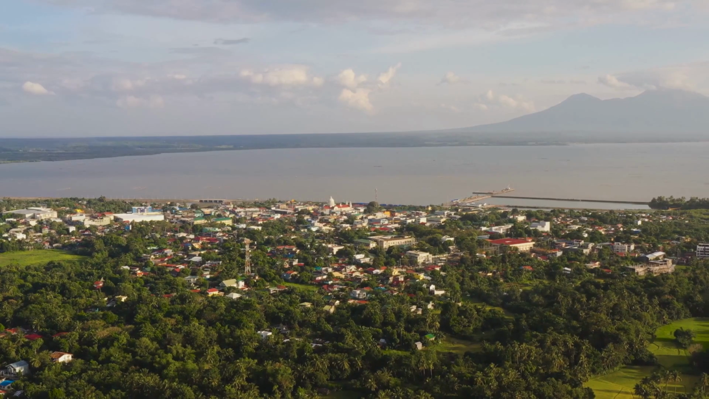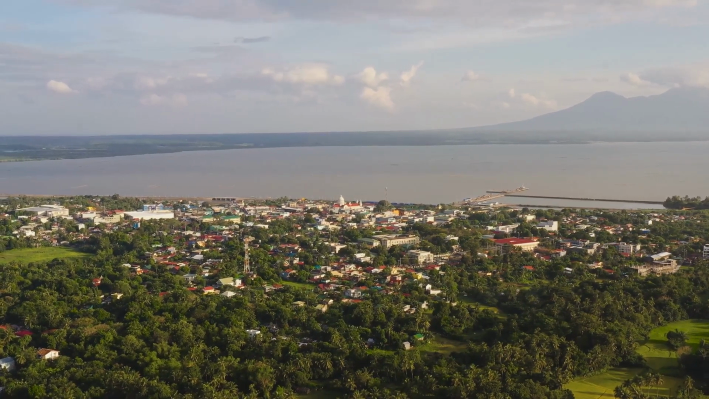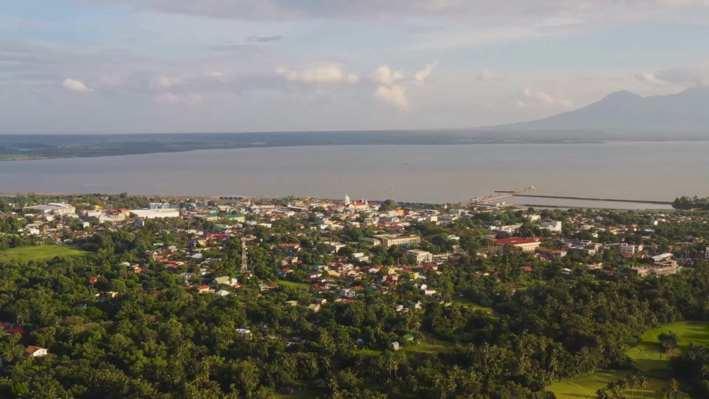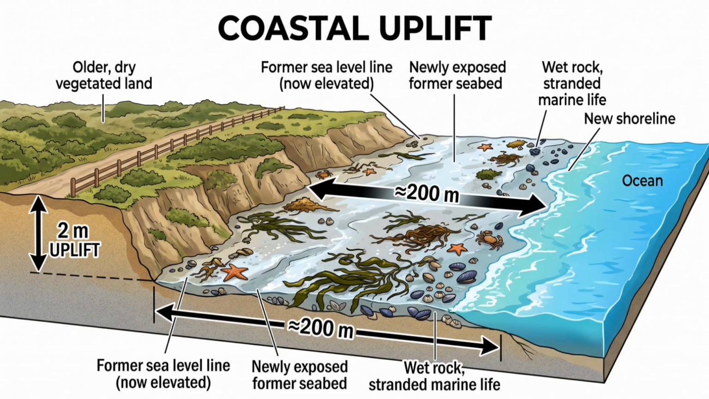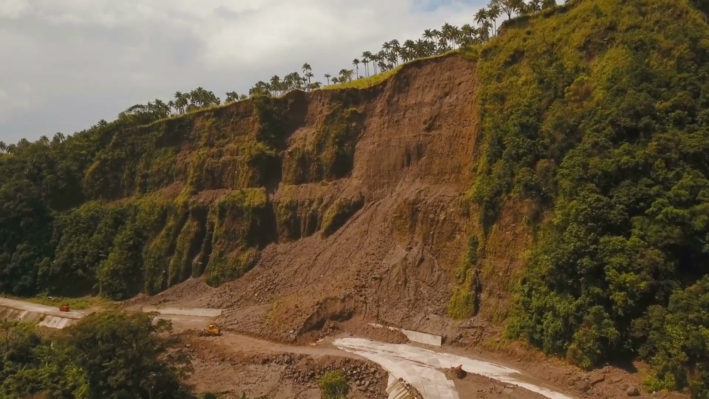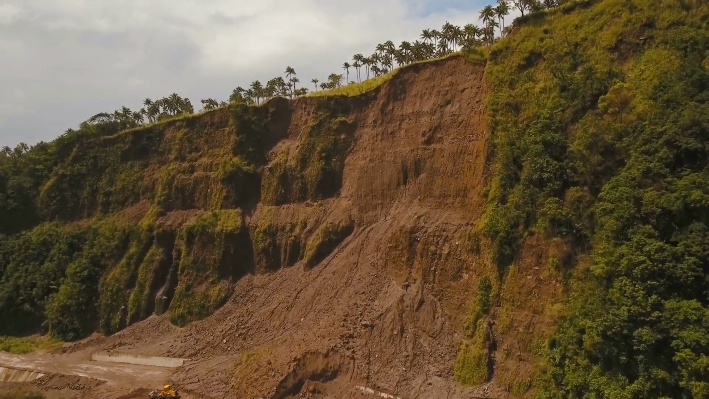What makes this earthquake especially fascinating is what happened afterward. In parts of Sarangani, the coastline physically changed. PHIVOLCS documented coastal uplift where sections of the seabed rose by about 2 meters. As a result, the shoreline moved seaward by roughly 200 meters, exposing coral reefs and seabed areas that had previously been underwater. This is one of the clearest demonstrations of how powerful subduction earthquakes can reshape the landscape itself.